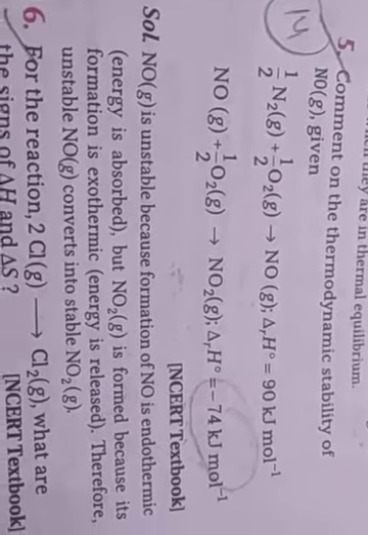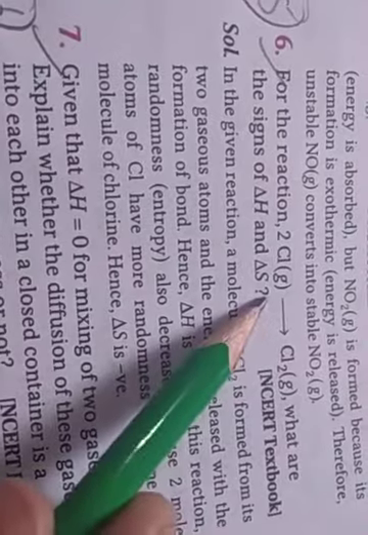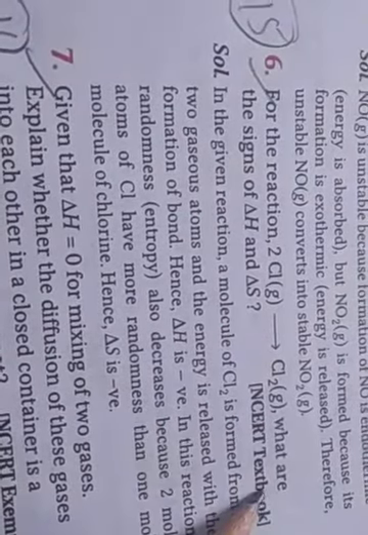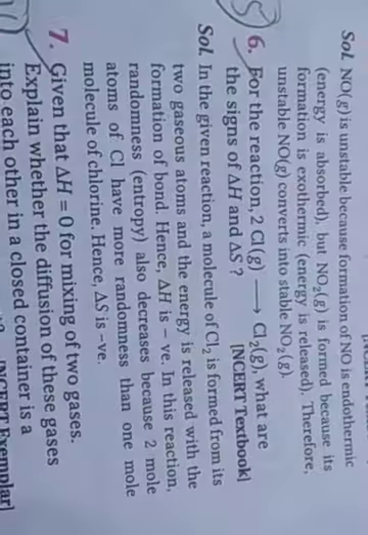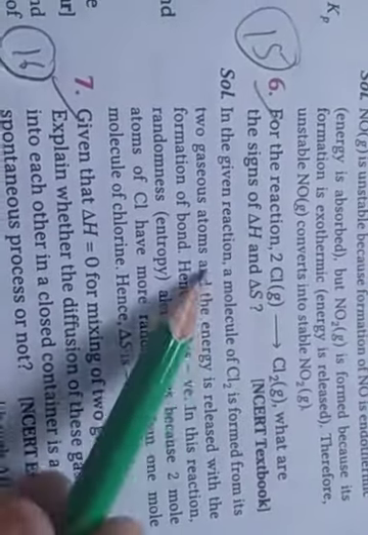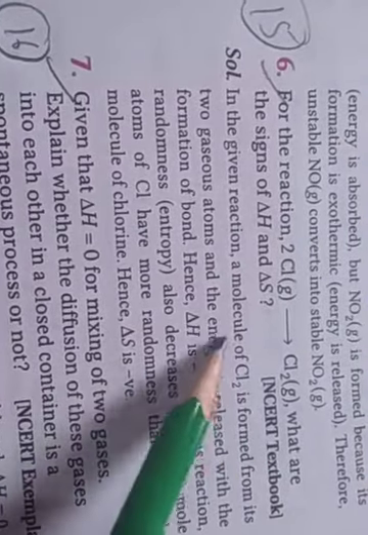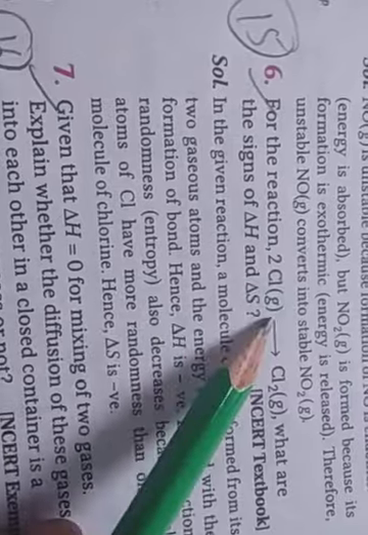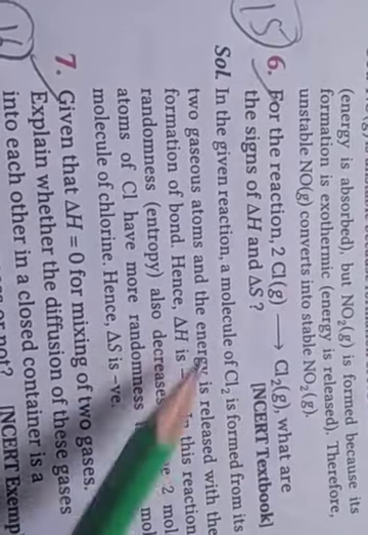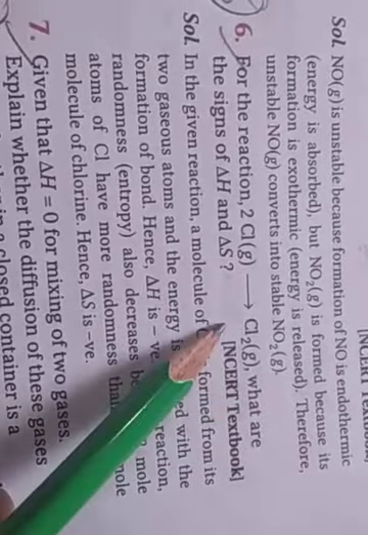Clear? Next question: for the reaction of 2 chlorine atoms converting into Cl2 gas, what are the signs of delta H and delta S? A molecule of Cl2 gas is formed from its two gaseous atoms and energy is released, because of the formation of the bond.